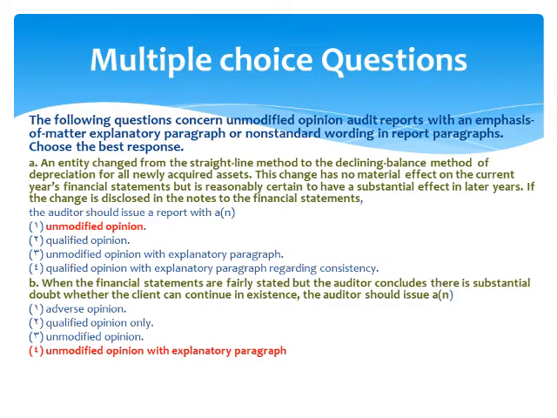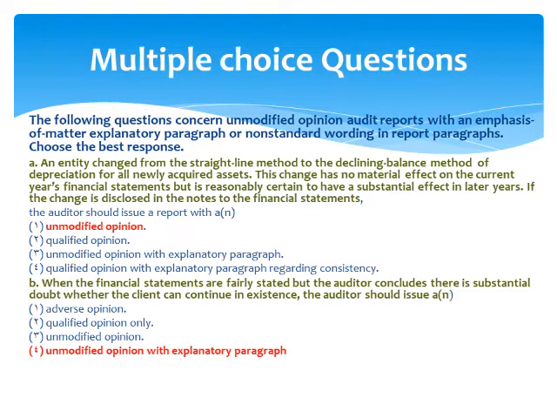In this situation, a company changed the depreciation method from straight line to declining balance method for newly acquired assets. So the auditor should give unmodified opinion in his report because this change has no material effect on the financial statement of the current year. Therefore, the correct answer is option number 1.